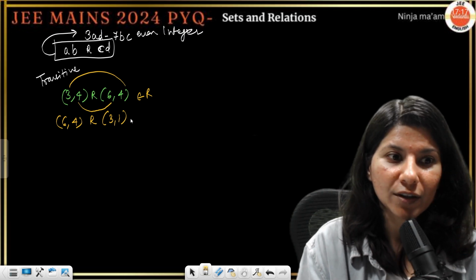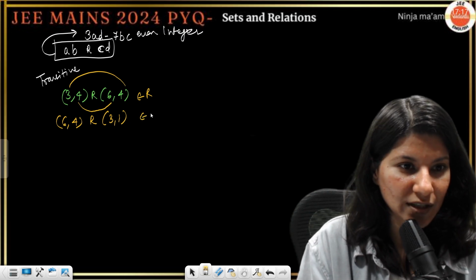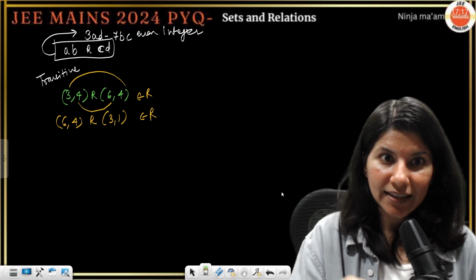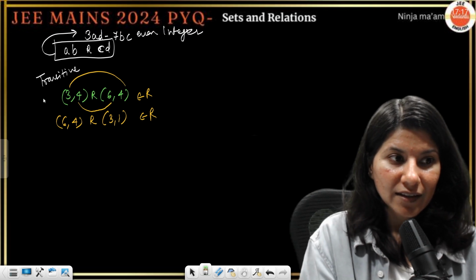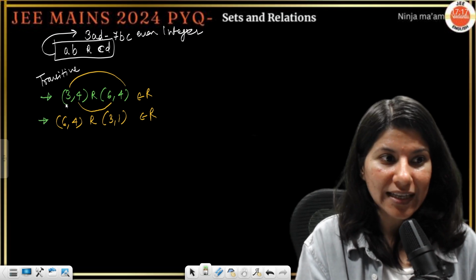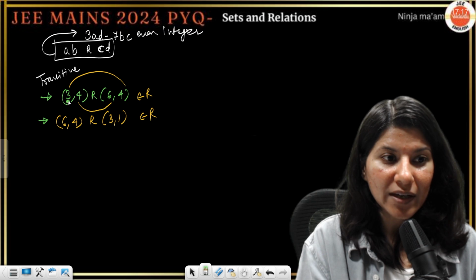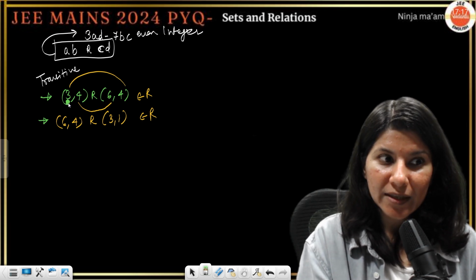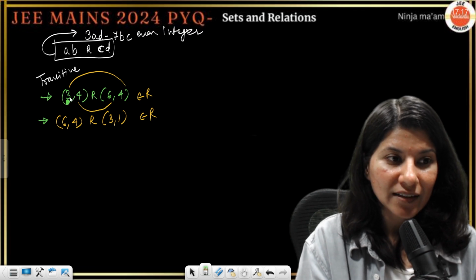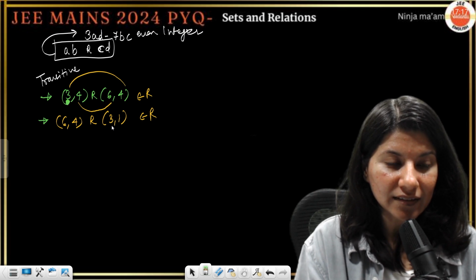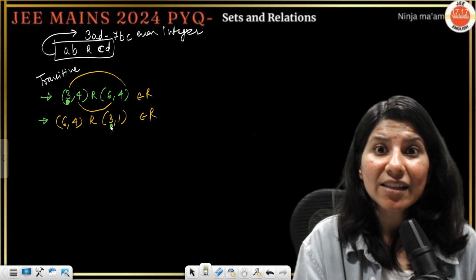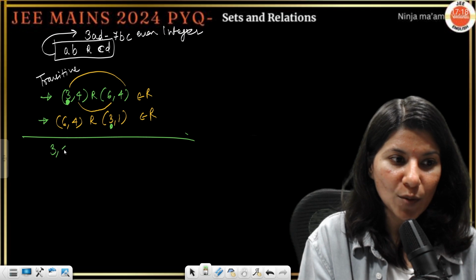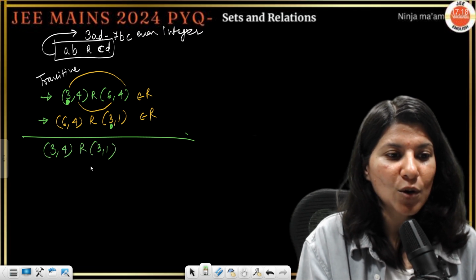Now another, (6, 4) will be in relation with (3, 1). Will it work or not? So yes, 6 3s are 18, 4 1s are 4. So basically what did I do? I very smartly decided two pairs of a transitive relation in such a way that the very first will become odd. So what I'm trying to say is, if these two are related, then by transitivity (3, 4) should be in relation with (3, 1).